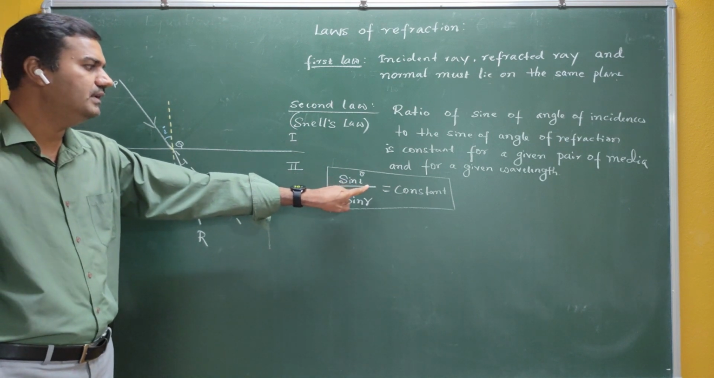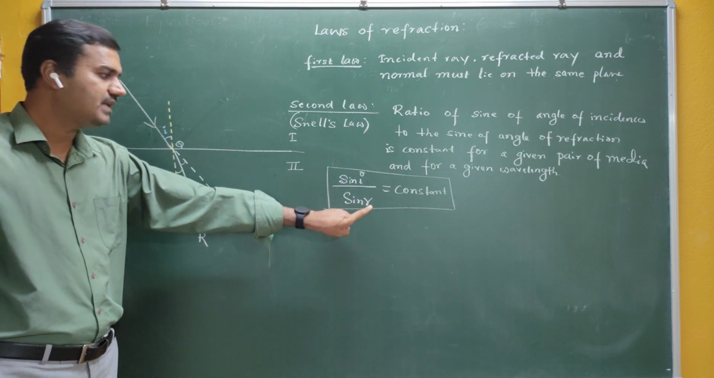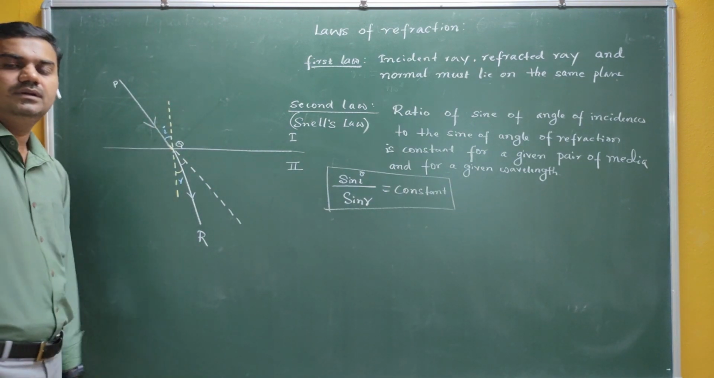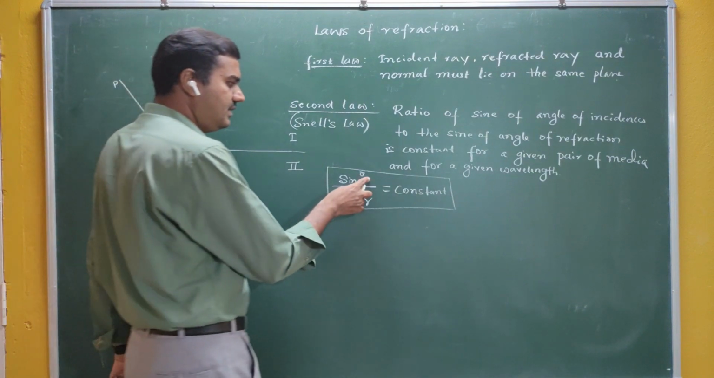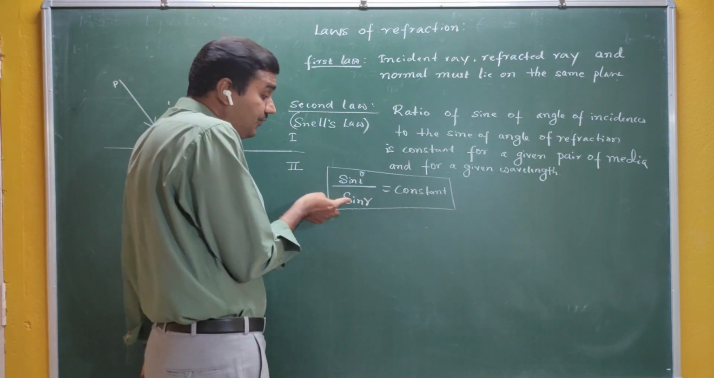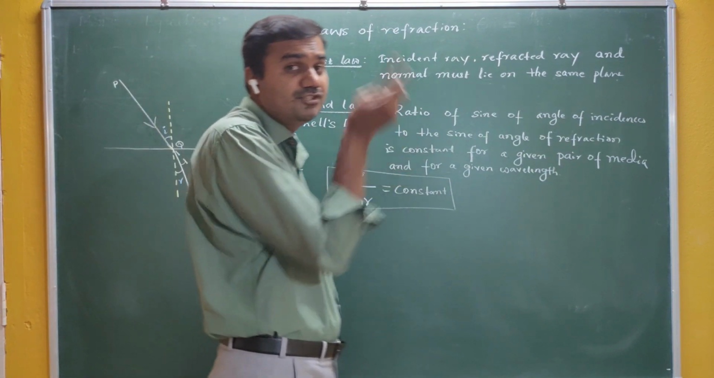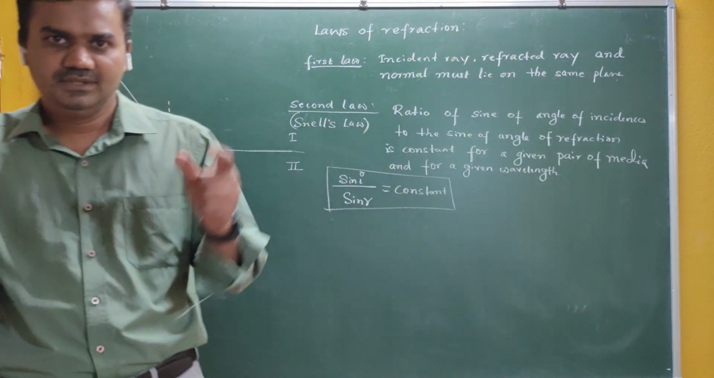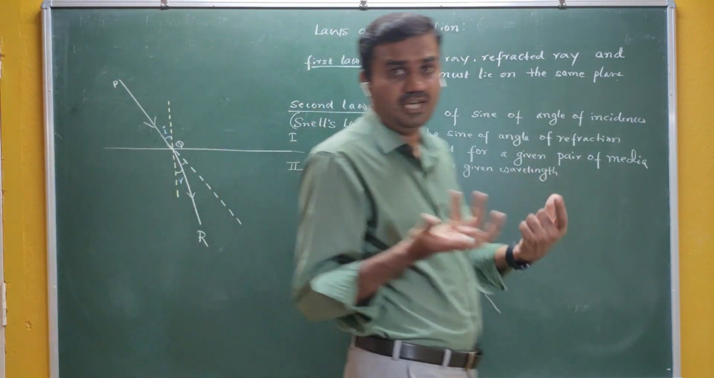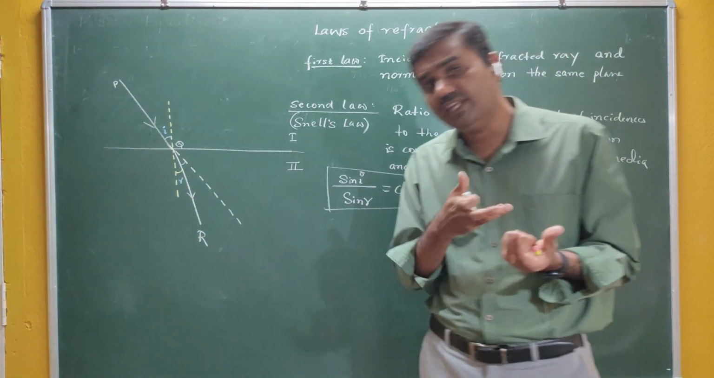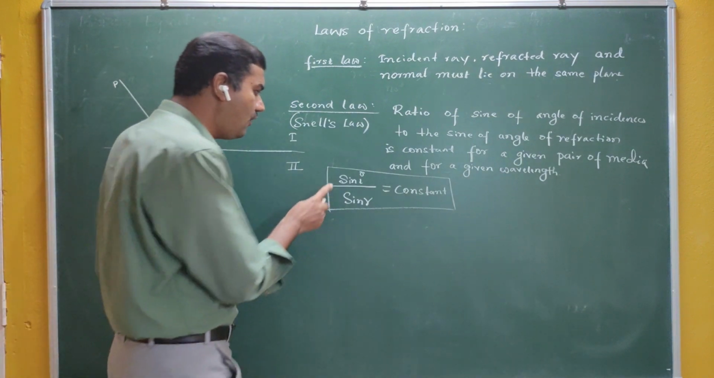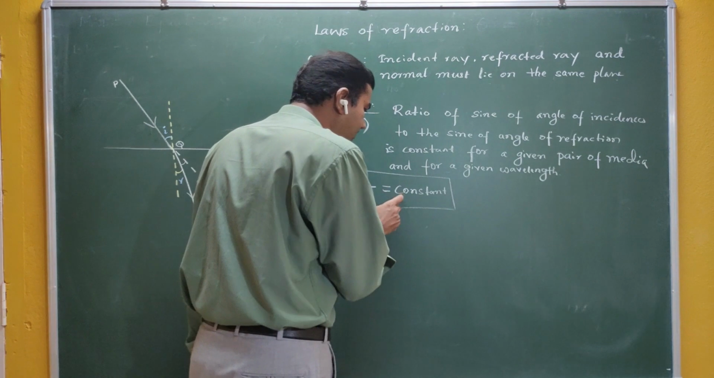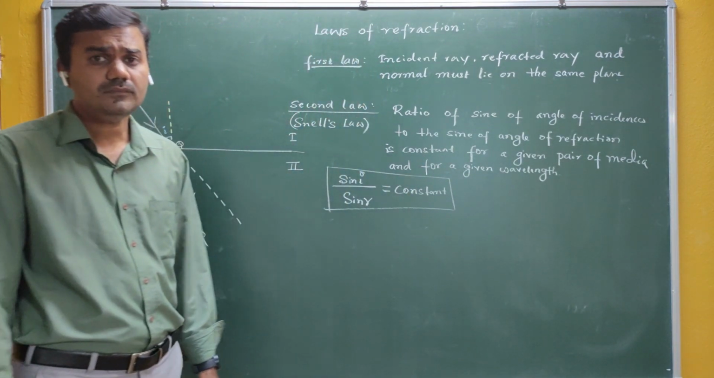That means if you increase the angle of incidence, simultaneously the angle of refraction also increases. So if i increases, r also increases. But if you take the ratio of sin i by sin r, it is not i by r. You are taking the help of a sine function. The relation between i and r depends on the sine function.